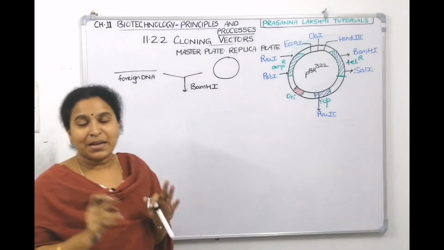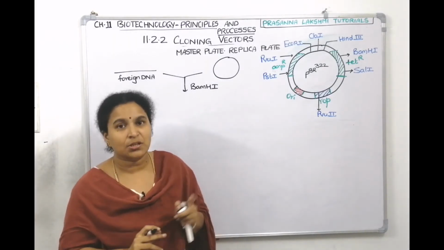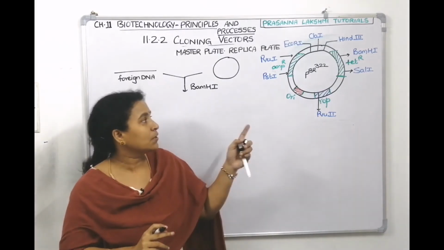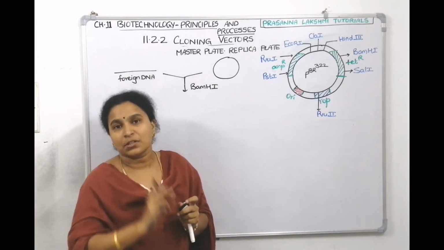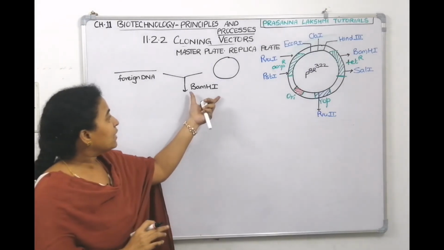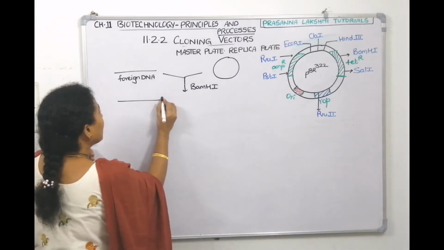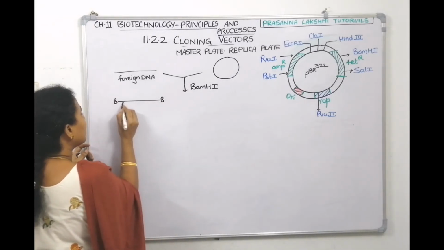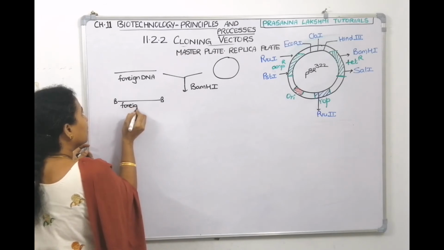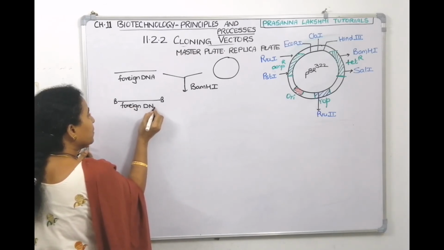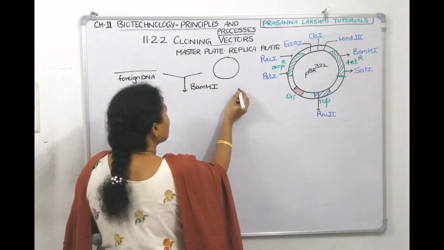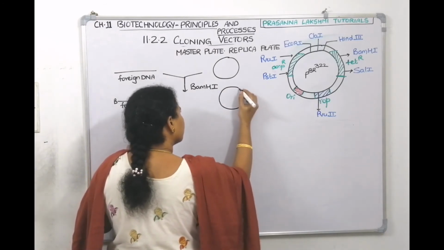I think we have done two lectures about restriction enzymes. You can see there what is BamHI, what is SalI, what sequences they identify. When we digest with BamHI, the foreign DNA will have BamHI complementary sites at both ends, and the plasmid also will open like this.